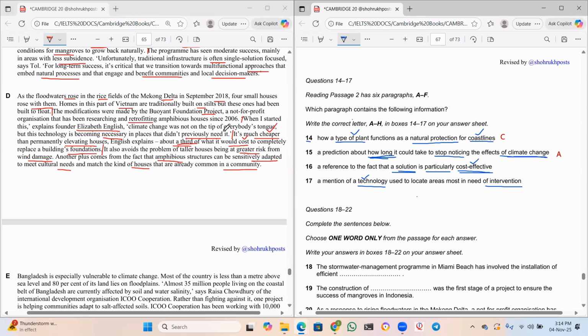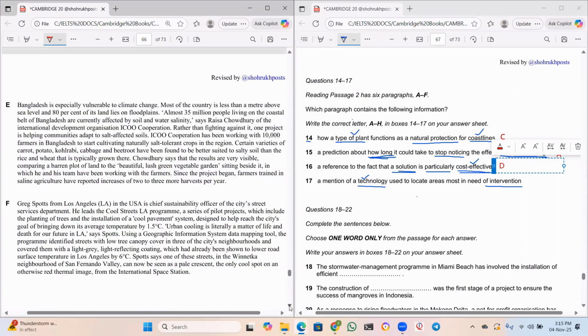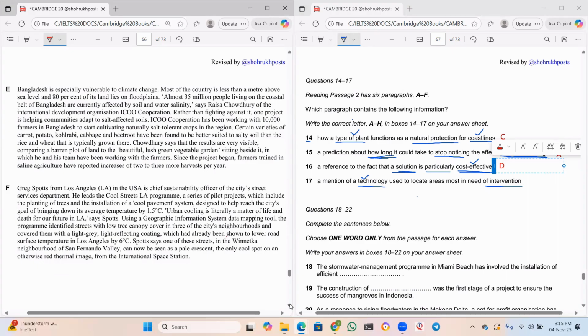Yes, sir. The 16th one is exactly matching with D paragraph here. So my answer should be D. Okay. Good, sir. Good. Right. Okay. Let us move to the next paragraph, sir.